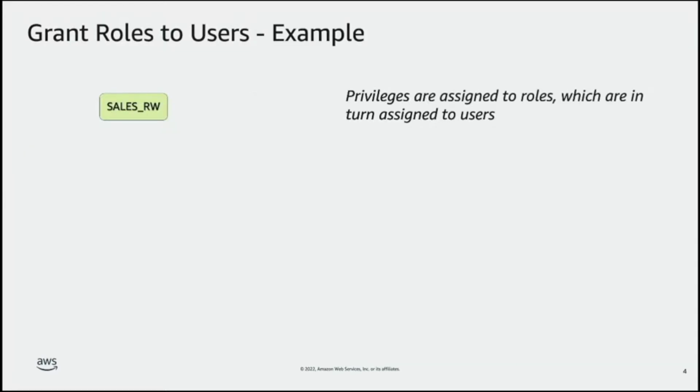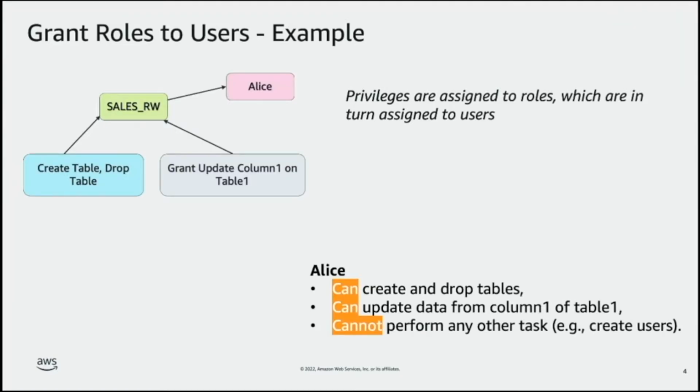Now let's look at an example. In this example, we have sales_RW role, which has create table, drop table, and also update column 1 of table 1 privileges. This sales_RW role is granted to Alice, and Alice will be able to create and drop tables and also update column 1 of table 1. But she cannot do anything else, such as create users.